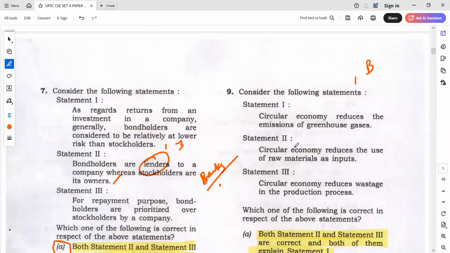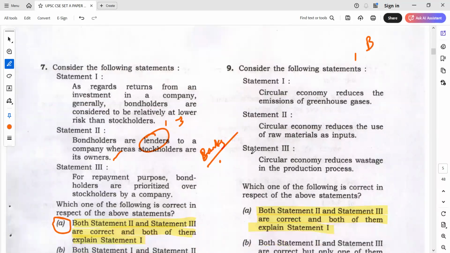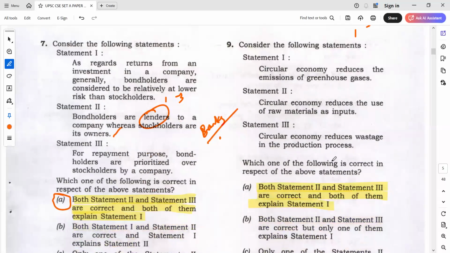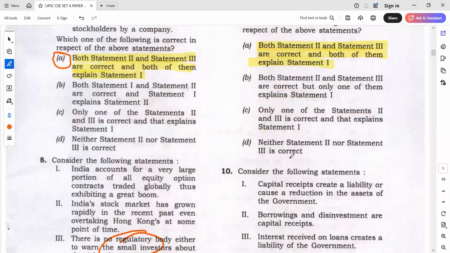So simple. Definitely reuse and recycle are part of the circular economy, right? The three R's are part of the circular economy. So if you use because, it will make sense: circular economy reduces the emissions of greenhouse gases because circular economy reduces the use of raw materials as inputs. And second, circular economy reduces greenhouse gas emissions because circular economy reduces wastage in the production process. So what should be the answer? Both the becauses are making sense. So the answer will be A.